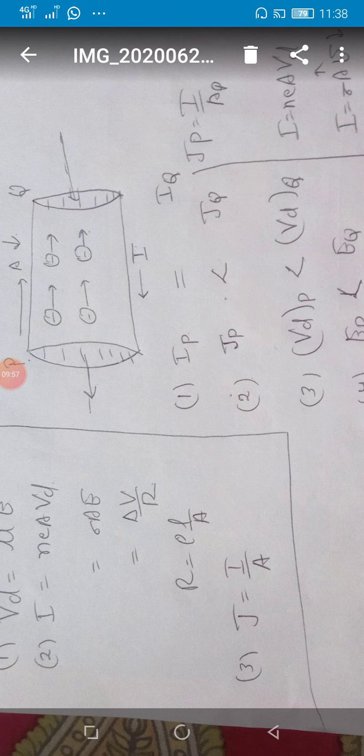Now, the area of cross section on the P side is higher, which means the current density will become less. See from the formula J = I upon A. So Jp is less than Jq, student.